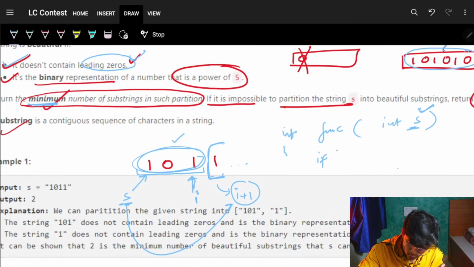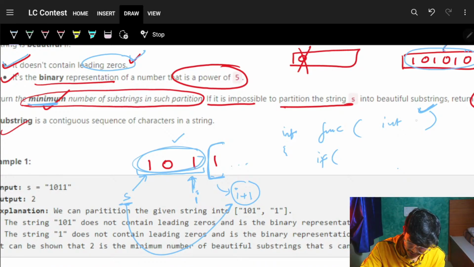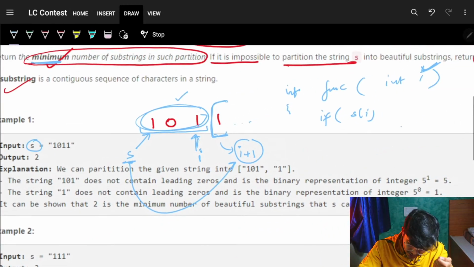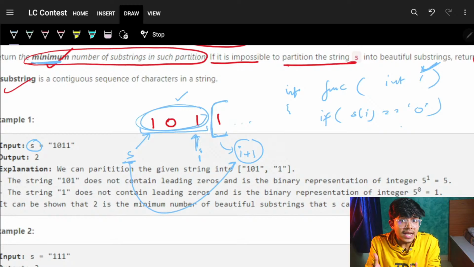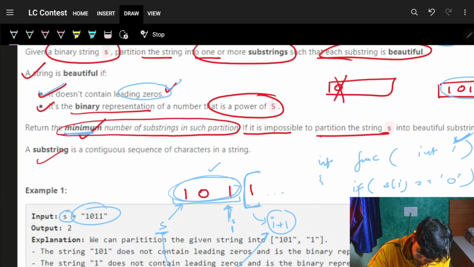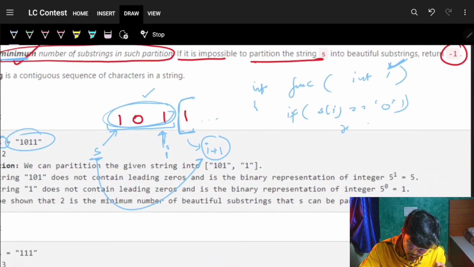So I will simply say, okay bro, if the starting S, when I say S, it's not a string, it's actually the index. So you can grab it as S of I. S is a string itself which you're passing, so that starting character, if it's a 0, then for sure you cannot make a valid kind of partition. So you have to return something, because ultimately you have to return something.